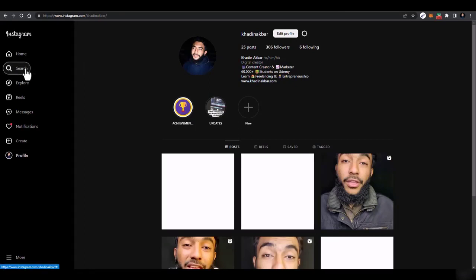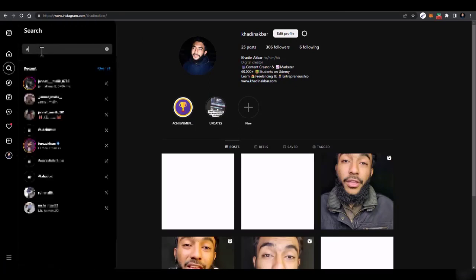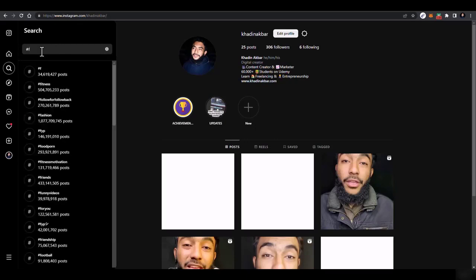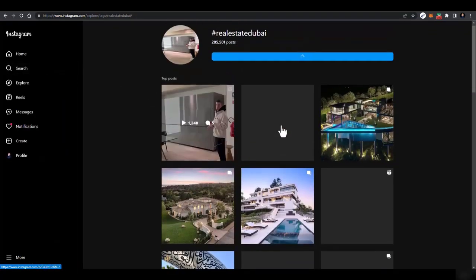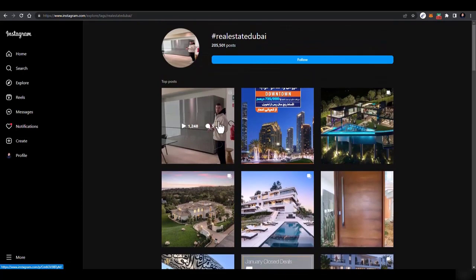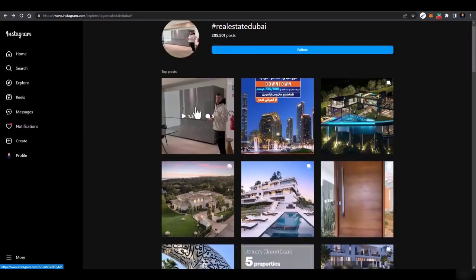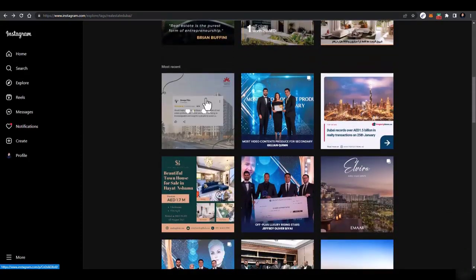Same is with Instagram. You can go to Instagram, just go to search, and type in any hashtag, like restaurant or real estate Dubai, and it will give you all the posts. You can just check out the posts on mobile. It would be a lot easier for you to check on mobile, and if you think they don't have proper copies or proper content, then you can reach out to them.